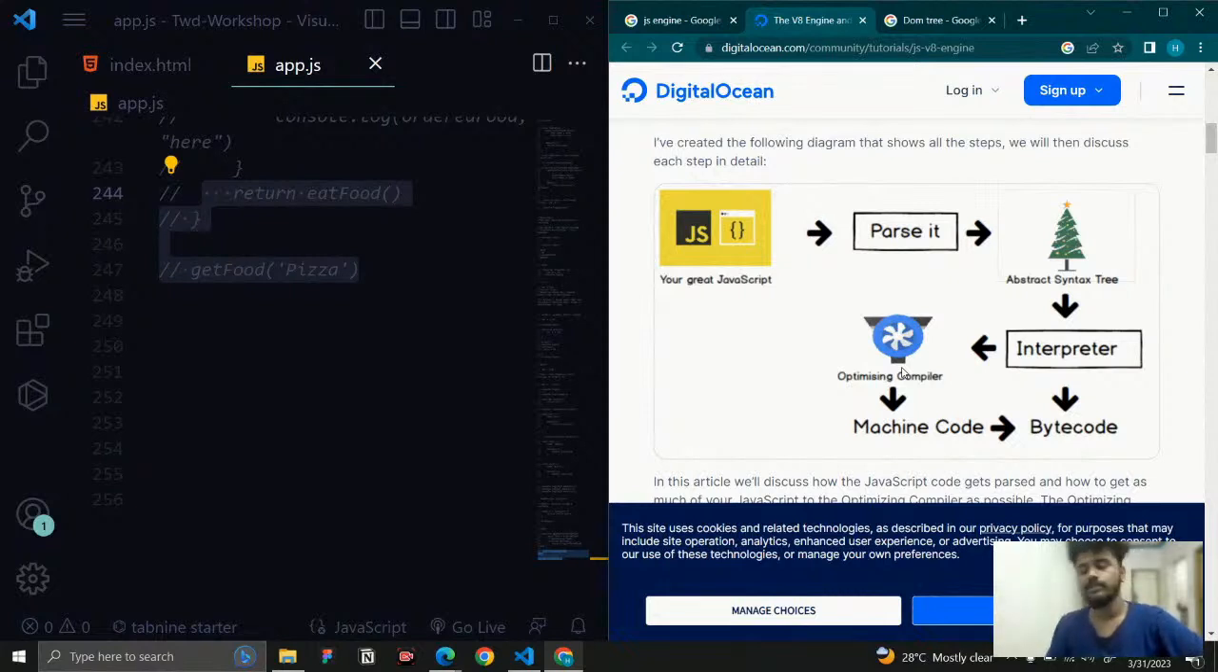But the problem with the interpreter is that whenever we are writing repeated code, whenever the language sees repeated code like functions, event listeners, timers, and loops, those are repeated code, right?